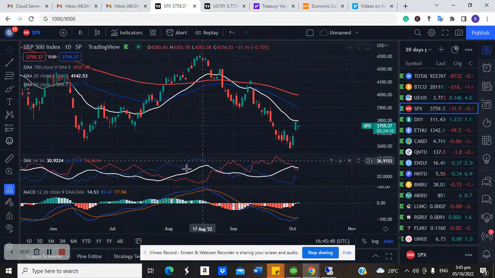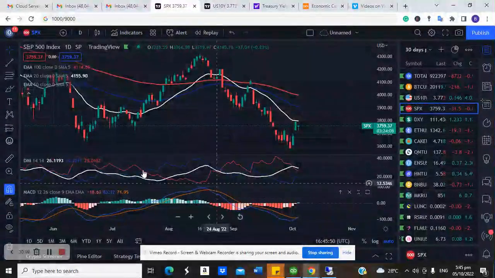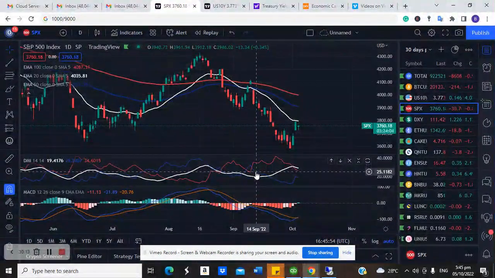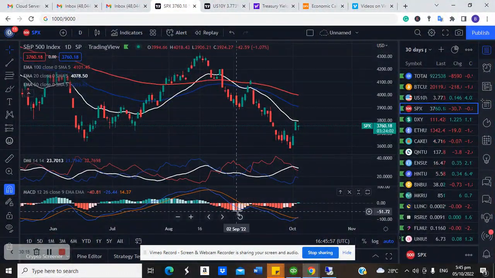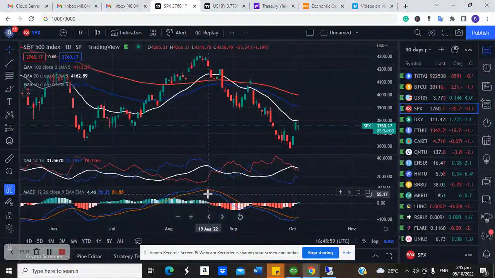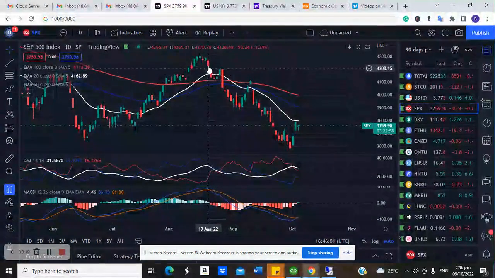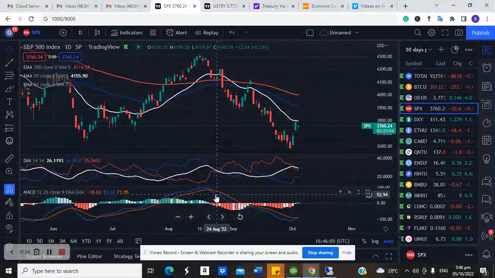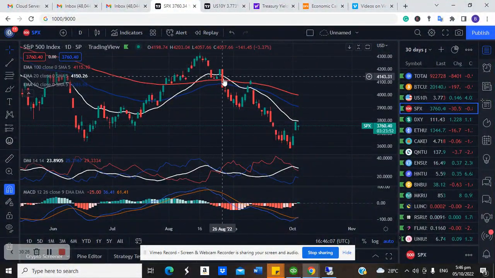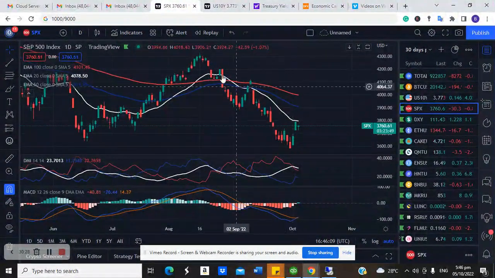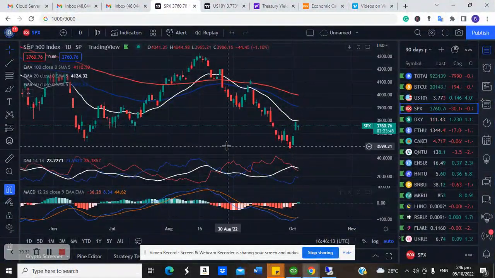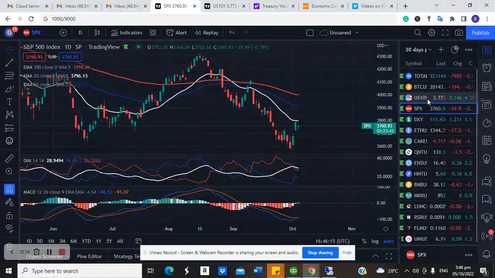So for me to understand treasury yield, I like to use these two indicators. I use the ADS, and I'm going to share more light on ADS when we talk about picking stock, and then the MACD. You can see that whenever we have a MACD cross to the downside, the MACD cross to the downside has always been one of the major early signs of a bearish run on the yield. So that tells you that yield is going to dip. Like right here, sorry, let's use the 10-year yield.